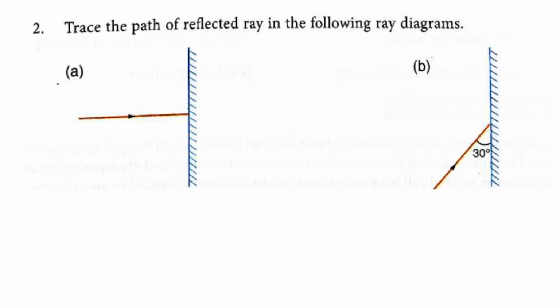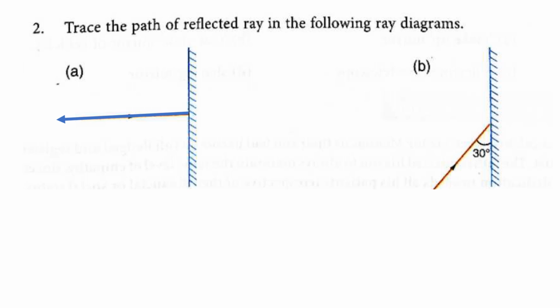Then coming to the second question. Trace the path of the reflected rays in the following ray diagrams. Whenever we want to trace the path of the rays or draw the reflected ray, what do we have to remember? We should remember the second law of reflection: angle of incidence equals angle of reflection. In the first diagram, if you observe, the incident ray is coming towards the plane mirror along the normal. That means the angle of incidence equals 0, so the angle of reflection also becomes 0. That is why it retraces the path.